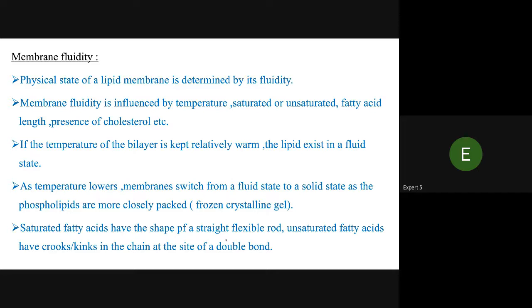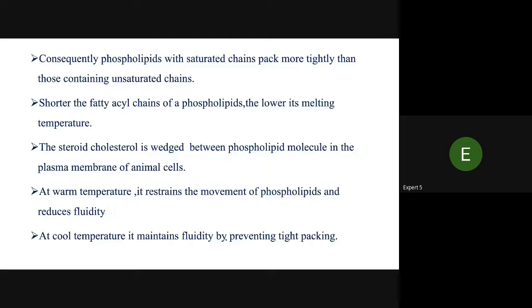Saturated fatty acids have straight tails, while unsaturated fatty acids have a kinked side. Consequently, phospholipids with saturated chains pack more tightly than those containing unsaturated chains. The shorter the fatty acid chains of the phospholipids, the lower the melting temperature. The steroid cholesterol is wedged between phospholipid molecules in the plasma membrane of animal cells. At warm temperature, it restrains the movement of the phospholipids and reduces fluidity. At cool temperature, it maintains fluidity by preventing tight packing.